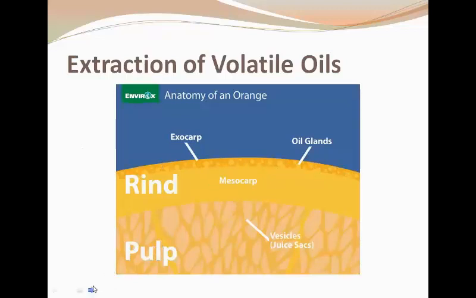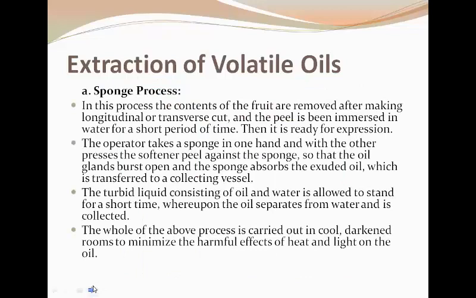So by two different techniques, the oil from these oil glands is extracted out. The first is the sponge process. In this process, the fruit content is removed from the peel, and by applying a longitudinal or transverse cut, the peel is then immersed in water and left to stand for a short period of time.